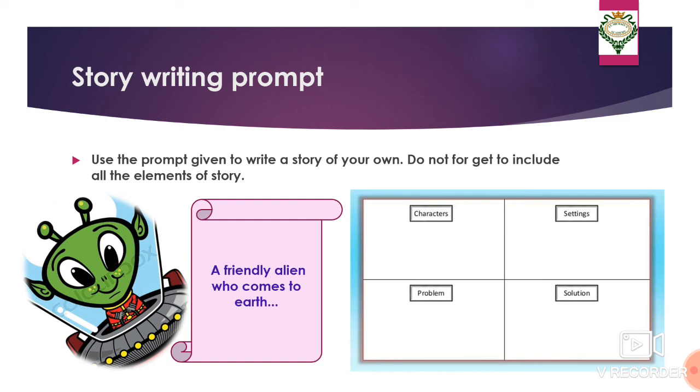Over here definitely your main character is an alien. Now what problem could he have faced? Think about it. Maybe it wanted to return to its planet. That could be a problem. And how the alien gets the solution to its problem, that too you have to think and develop a story of your own.